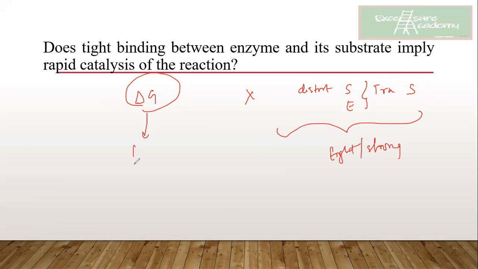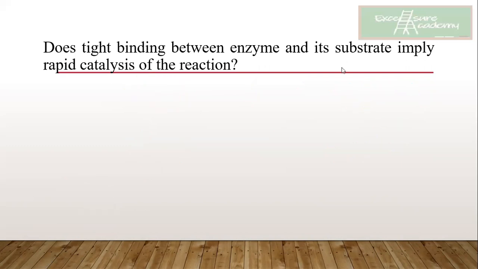If delta G, the free energy, was used to reach the transition state, that is by changing the conformation of the substrate and the enzyme, then the interaction is known as weak interactions. Okay, so I hope guys this is clear to you.